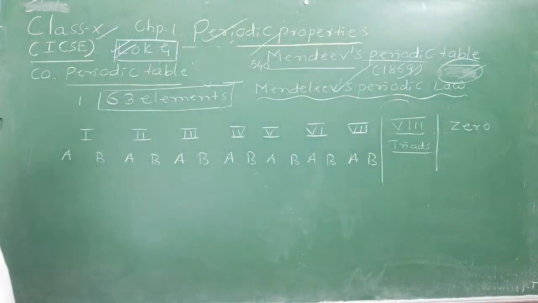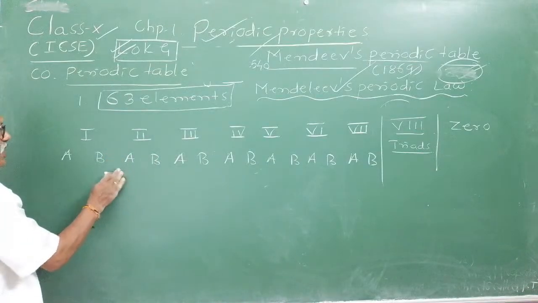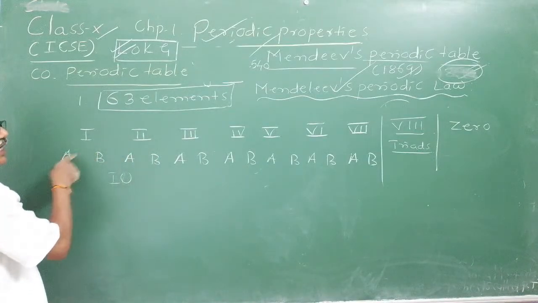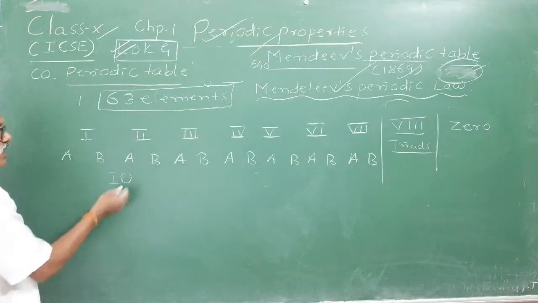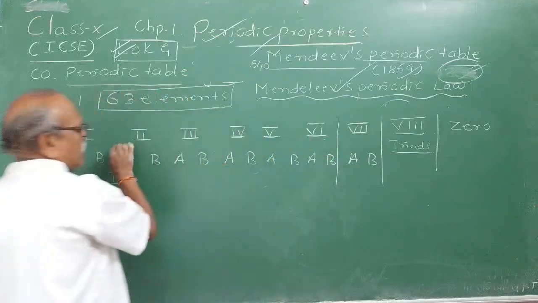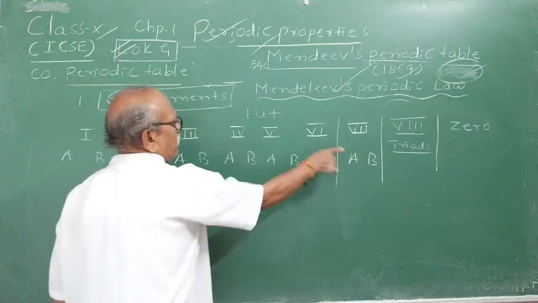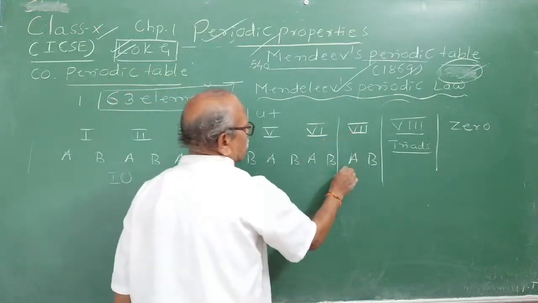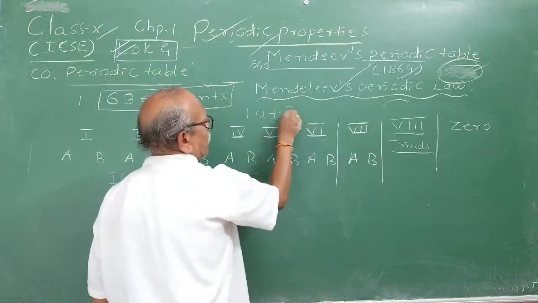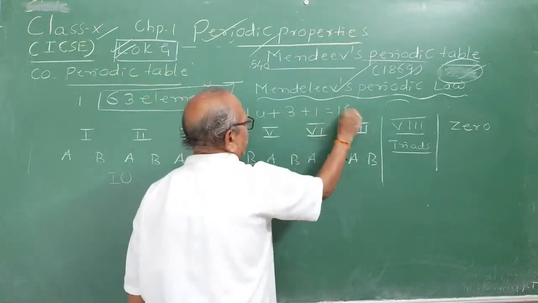Now these particular groups, according to the IUPAC recommendation in the modern periodic table, the Roman numerals 1A, 1B, 2A, 2B were left. Observe here: 7 groups, each with A and B, is 14, plus the triads, 3 elements separated, so 14 plus 3 is 17, 17 plus 1 is 18.